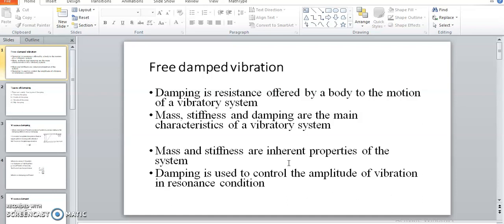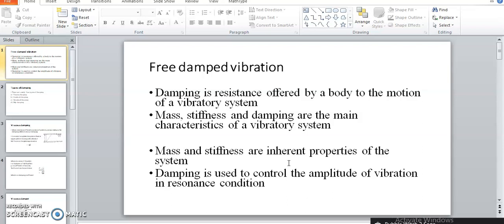Now we introduce another parameter in combination with mass and stiffness, M and K. We introduce one more parameter, damping, denoted by the coefficient of damping C. This damping is essential to control the amplitude of a vibratory system in a resonance condition.